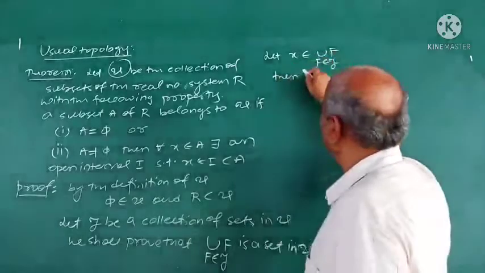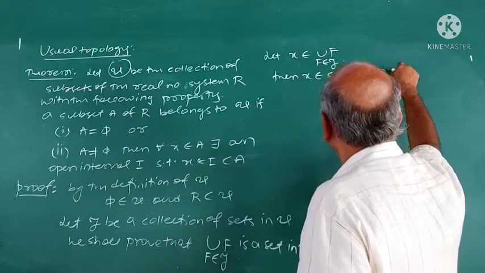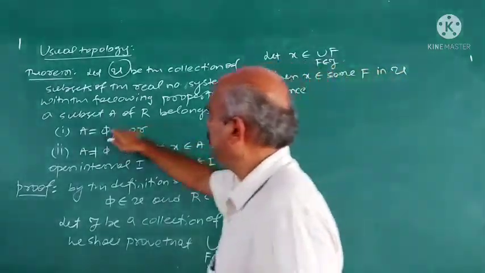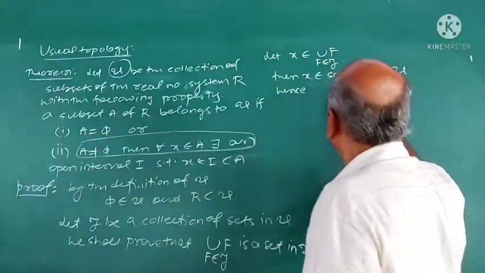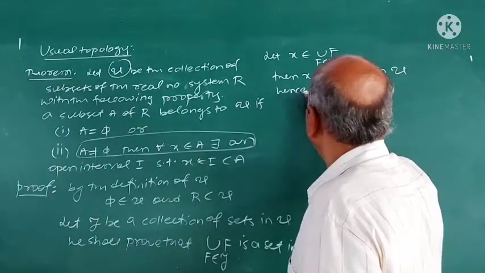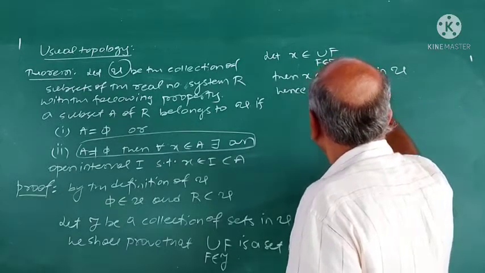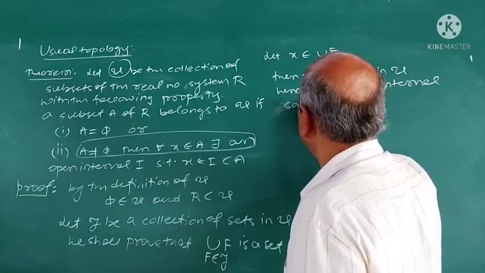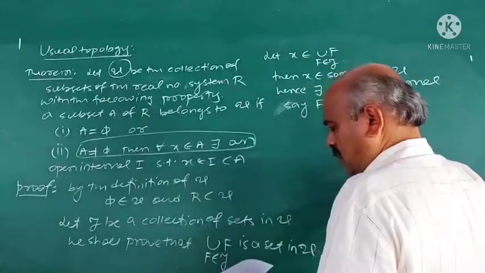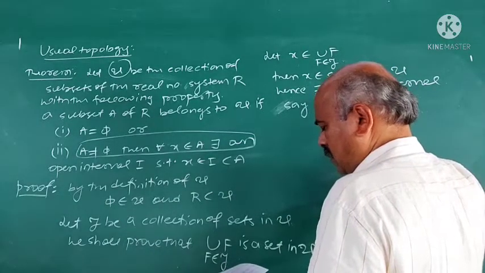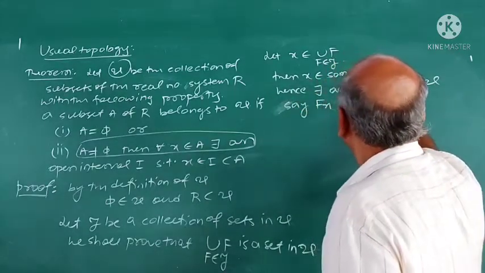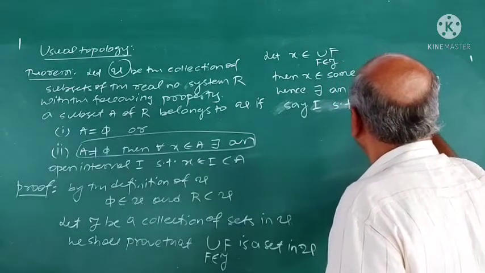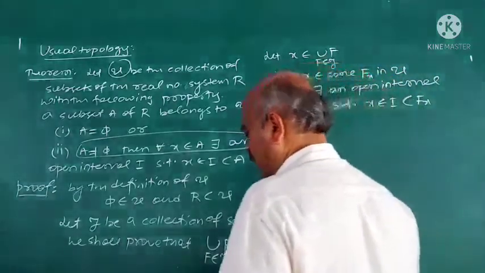Then x belongs to union F means x belongs to some F in U. Hence, if x belongs to some F in U, by definition of this collection of subsets of R, there exists an open interval, say I, such that x belongs to I and it is contained in F.